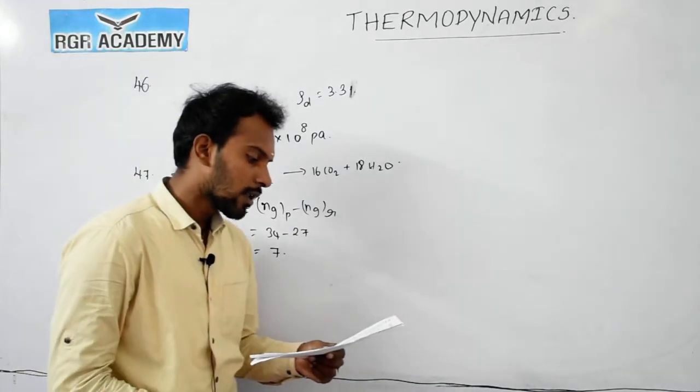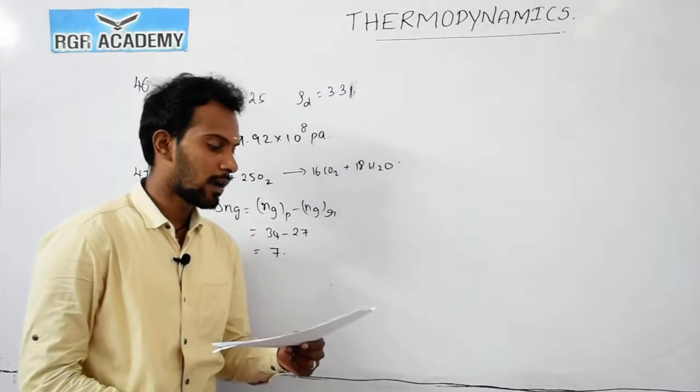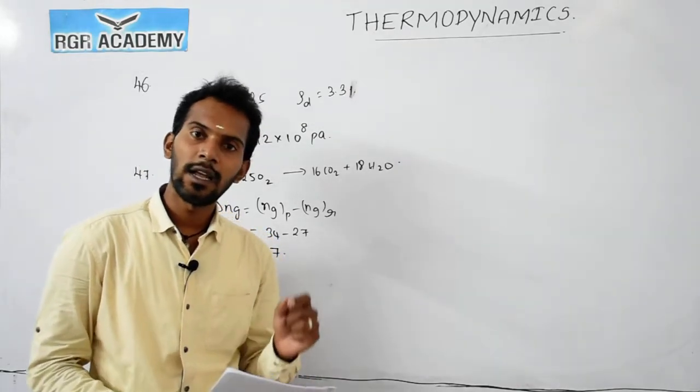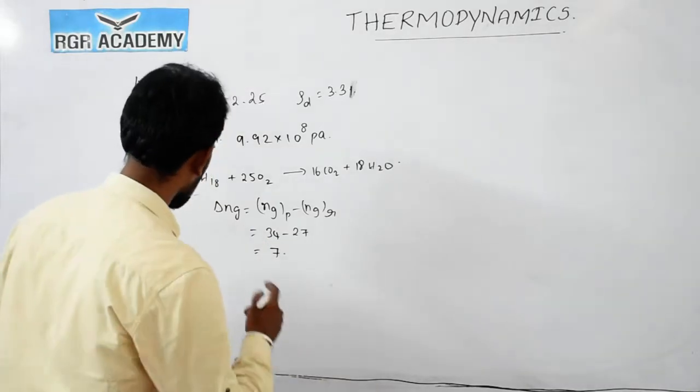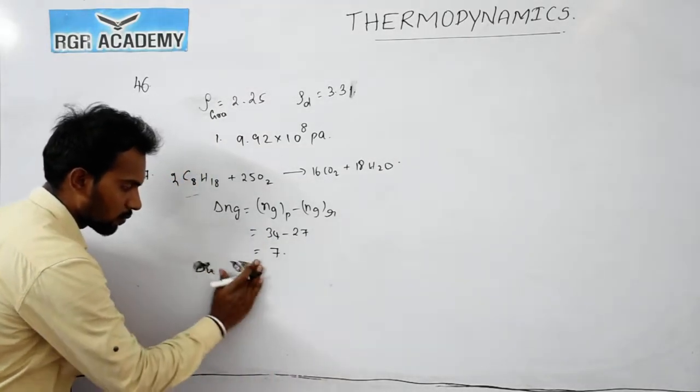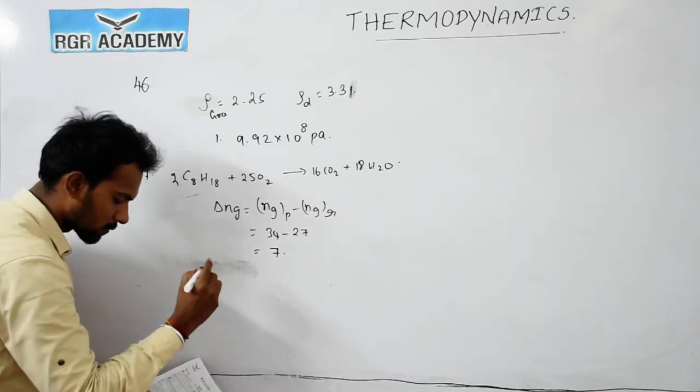And here the delta H, delta S and delta G. For a reaction to be spontaneous, the delta G always should be negative. According to your options, we will go based on this one.